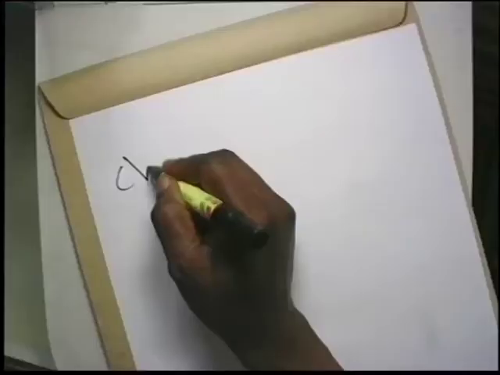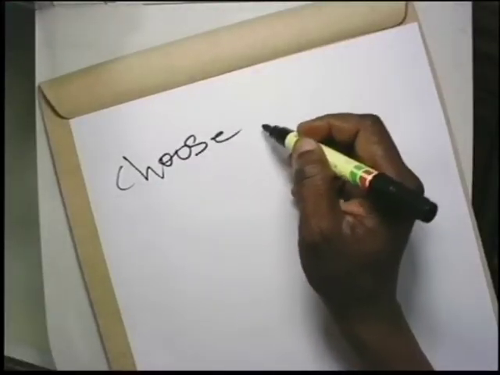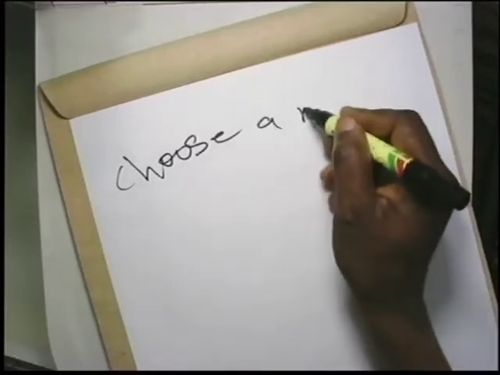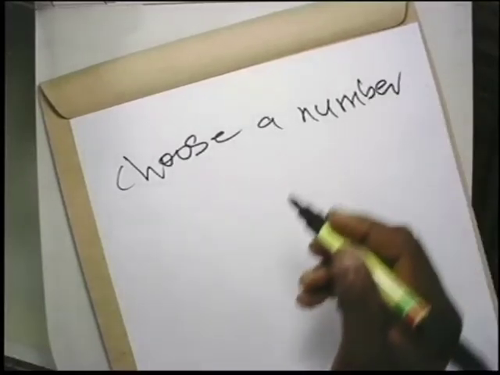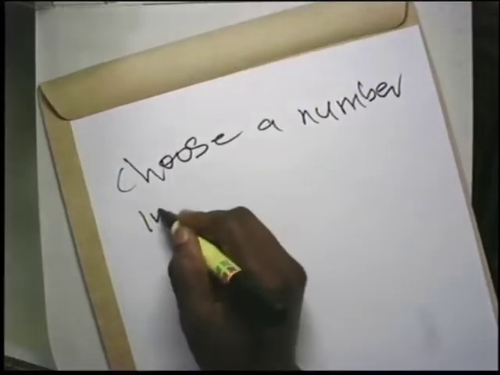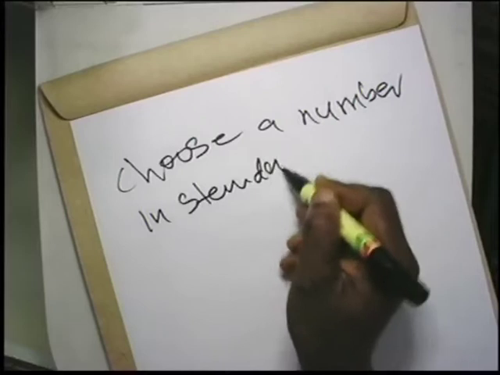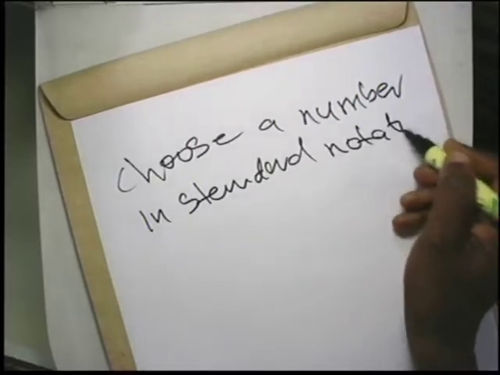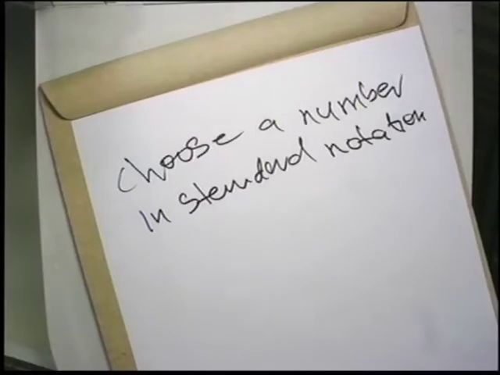Let us look at this question 1 together. If the question says, choose a number in standard notation, look at this question, from this, that has the same value as the number in the expanded notation.